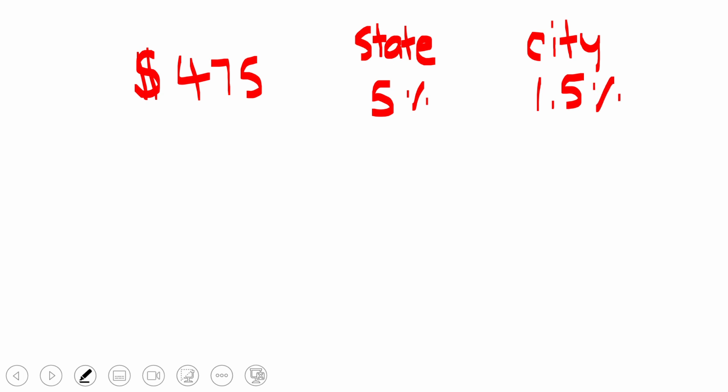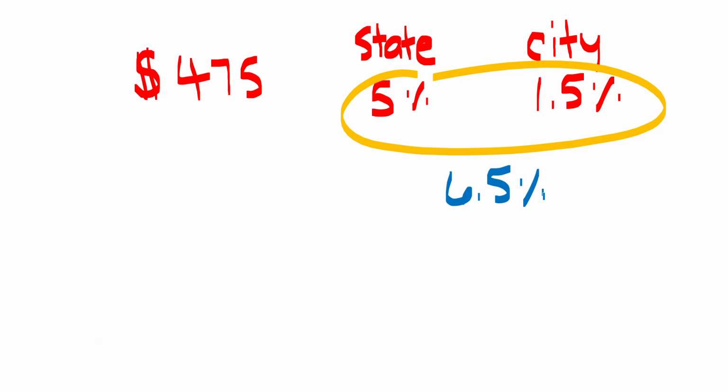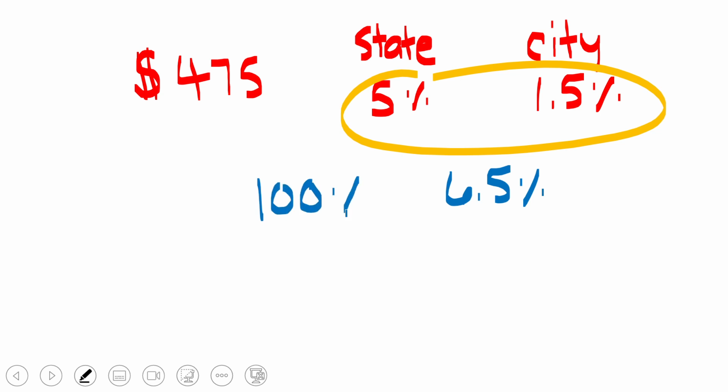Okay, so we need to think through adding these two together. Add that. We're going to have 6.5% total on sales tax for our purchase, and we are going to think about 100% of our item cost as well. And so we're going to have 100% of our item cost plus that 6.5% in sales tax.